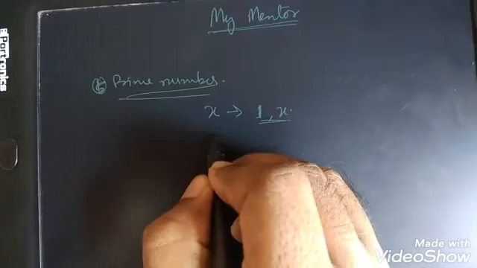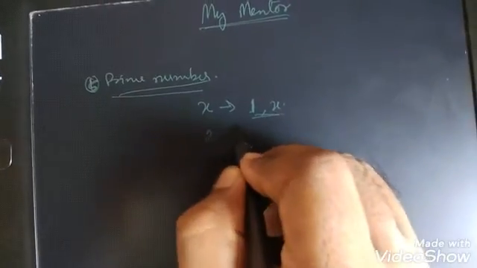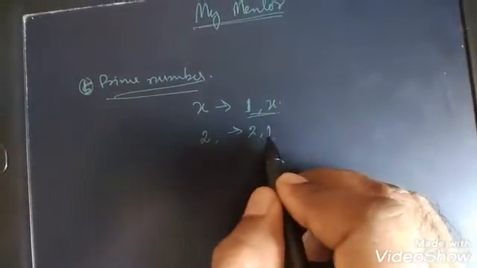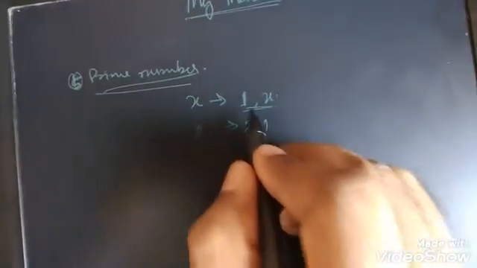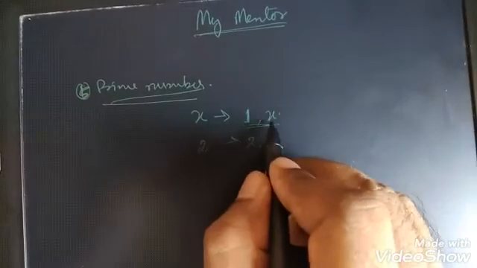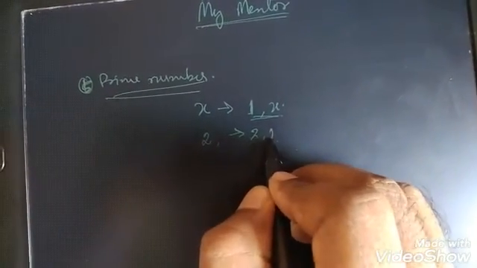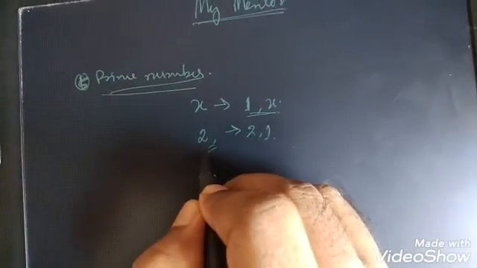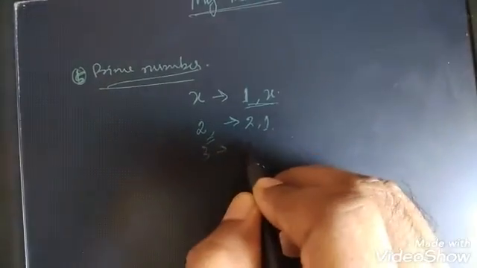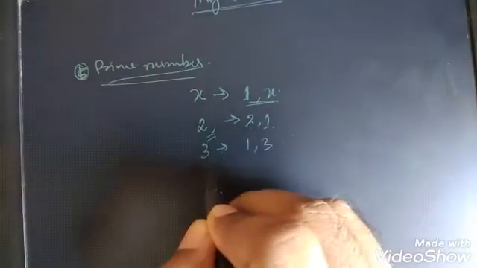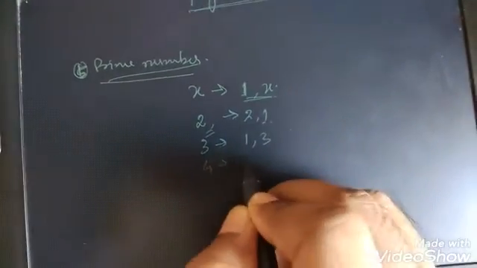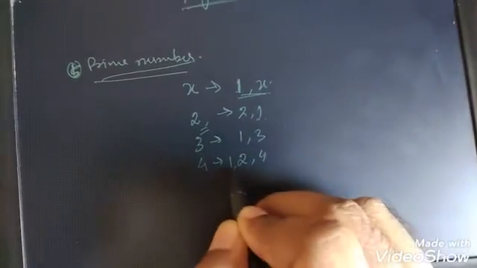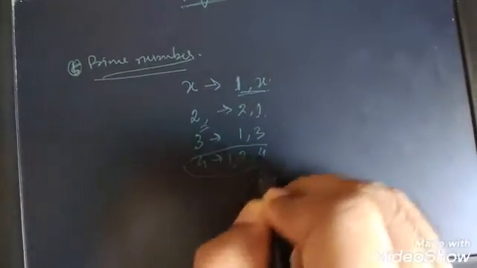Let me give you some examples. Let's say 2. 2 has factors 2 and 1, and the numbers are different. Likewise, 1 and x are different. So 2 is a prime number; no other number can divide 2. Say 3: factors 1 and 3. Then 4: 1, 2 and 4. We have three factors, so it will not be considered a prime number.